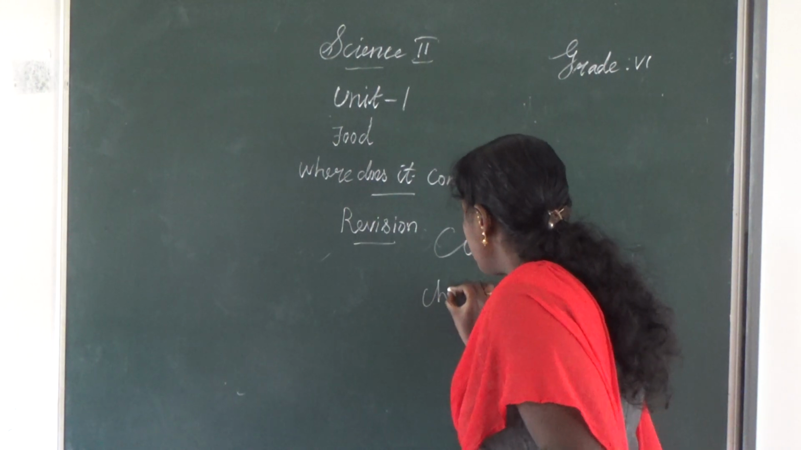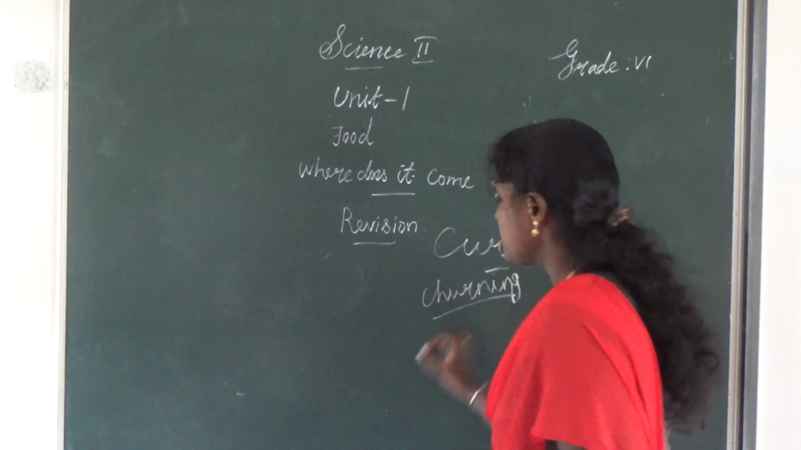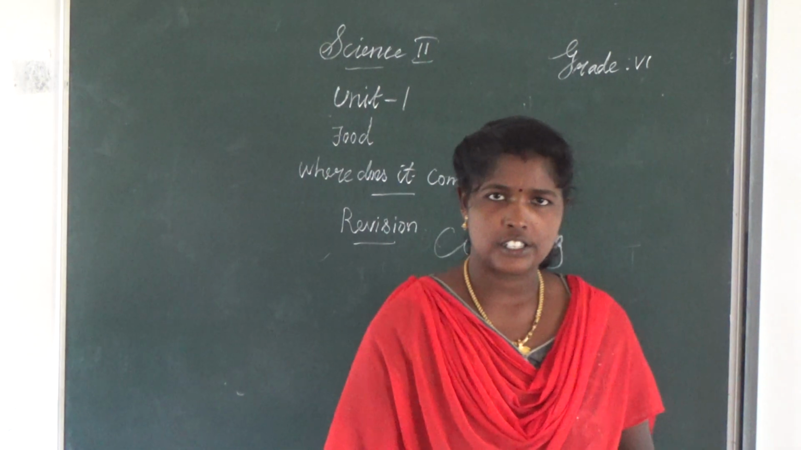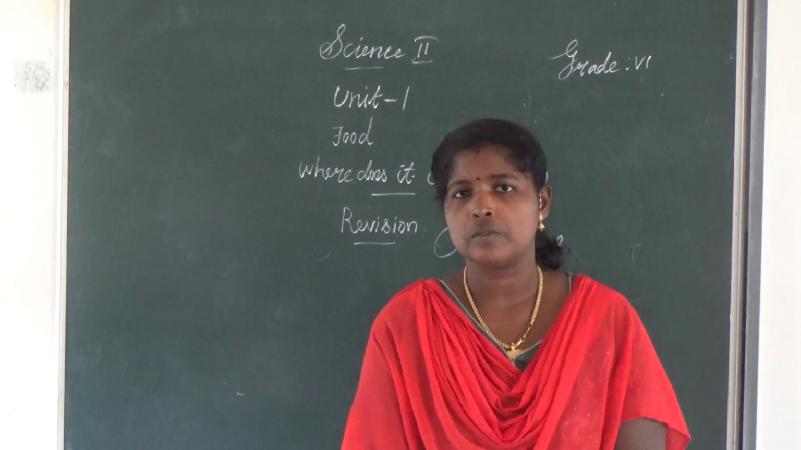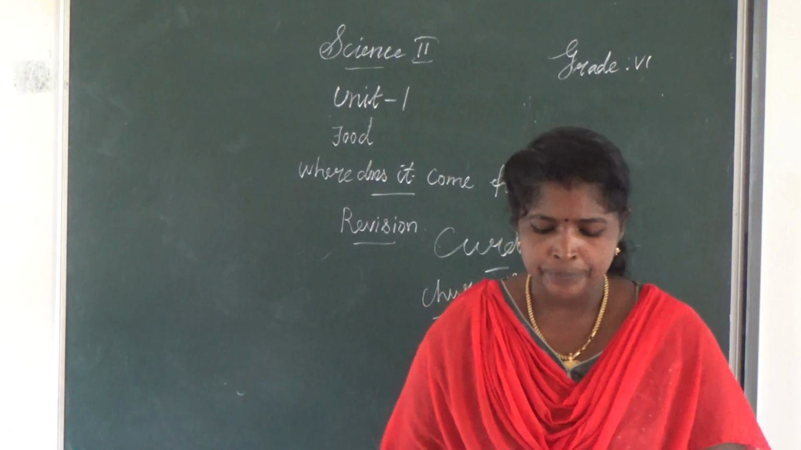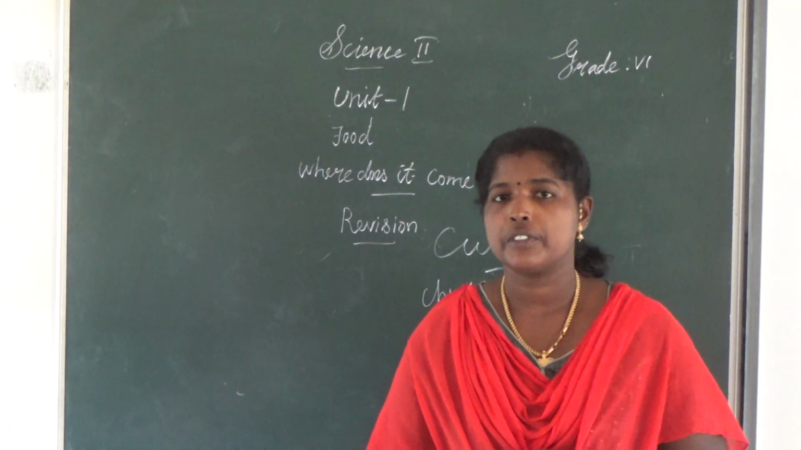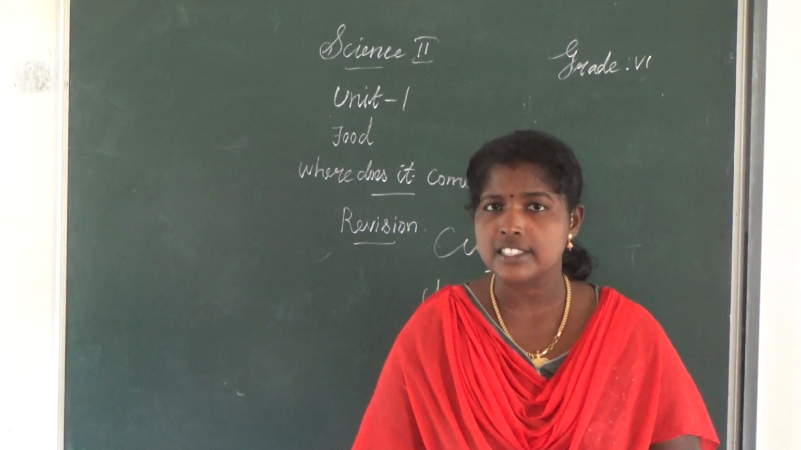Churning. C-H-U-R-N-I-N-G. Butter is made by churning fresh cream. Okay. Dash is made by gently heating butter. Ghee. Ghee is made by gently heating butter.